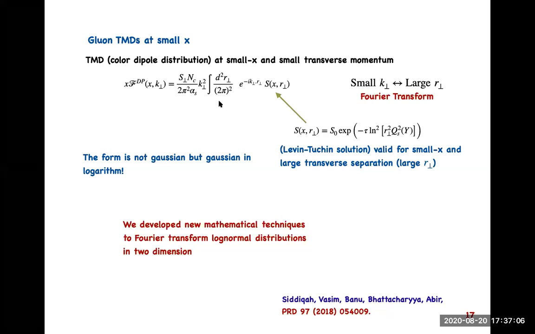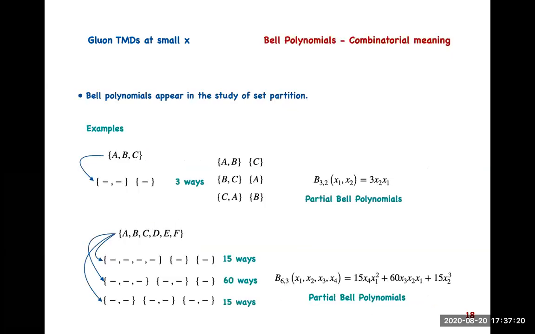an analytical form of this integral, and that turns out to be a series in what we call Bell's polynomial. I wanted to briefly mention what this Bell's polynomial is, because I need to add some comments on it. The form of the Fourier transform that we finally got is a series in Bell's polynomial. Bell's polynomial appears in the study of set partitions.